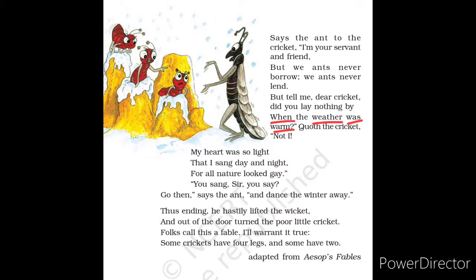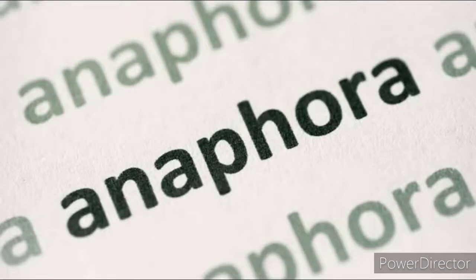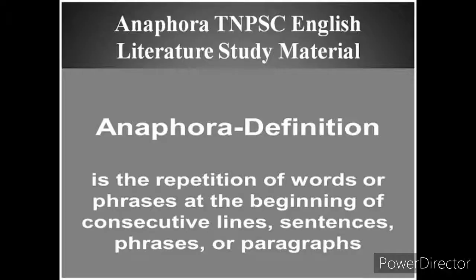Let's see the next literary device, that is anaphora. What is meant by anaphora? Look at the explanation here. Anaphora is the repetition of words or phrases at the beginning of consecutive lines, sentences, phrases or paragraphs. That is known as anaphora, children.